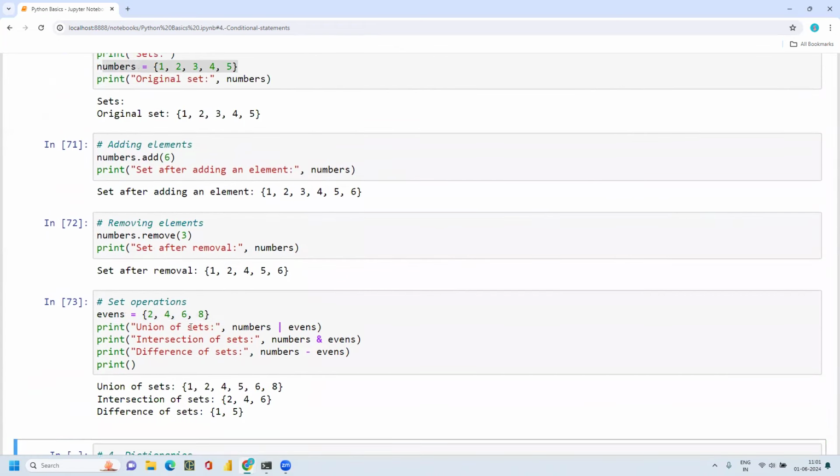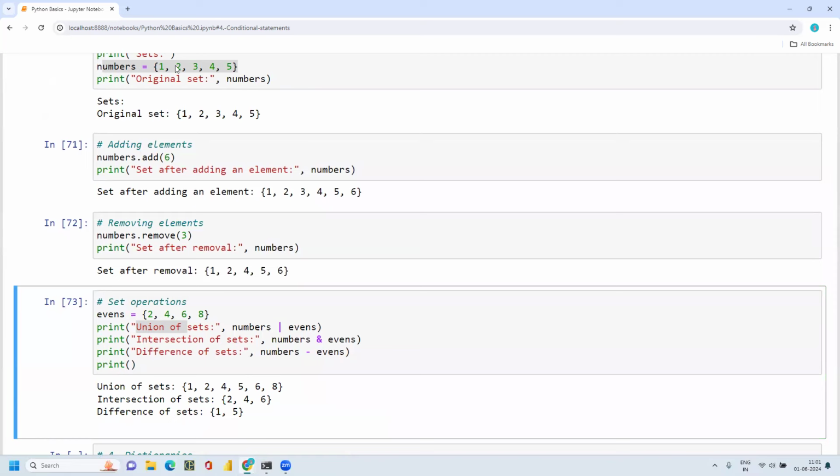First, this symbol is for union. If I wanted to get the union of these two sets, the first set 1, 2, 3, 4, 5, and second set 2, 4, 6, 8, I'm getting this list. The advantage of using sets is that it will never print a duplicate value.